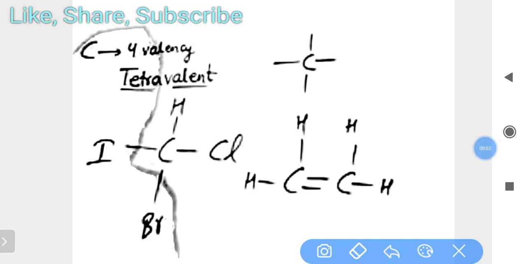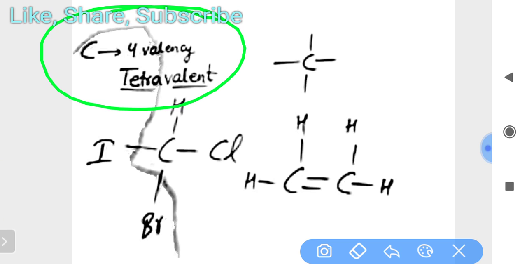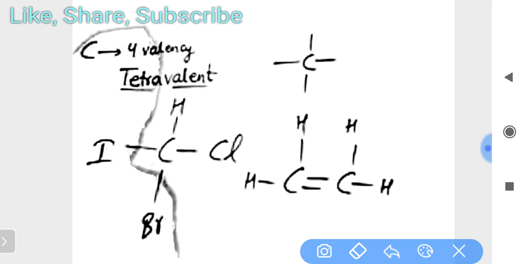So students, for writing IUPAC names, as you know, carbon has a valency of 4, which is why it is called tetravalent. It is mainly attached with hydrogen. To satisfy its valency, we can attach one iodine, one bromine, one chlorine, one hydrogen, making 1, 2, 3, 4. So its valency is satisfied.